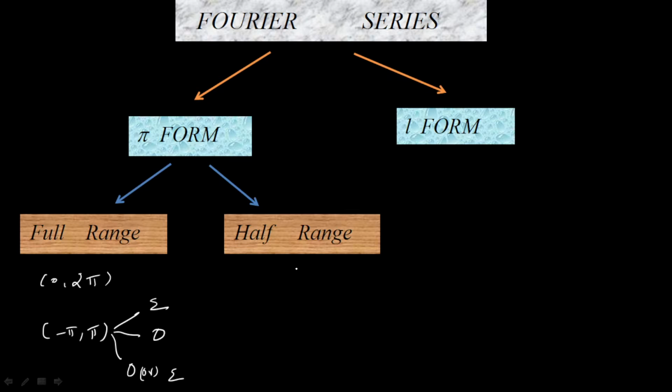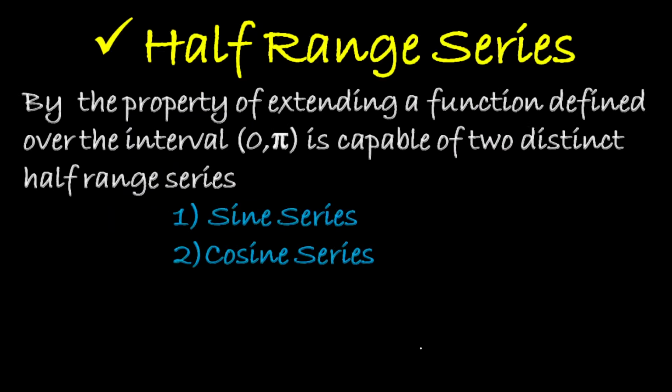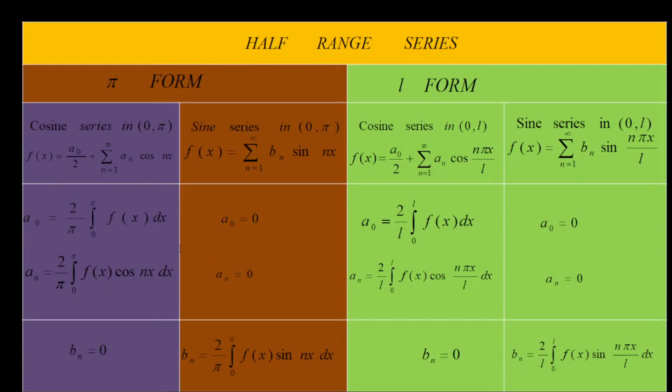Next we move on to half range. Instead of defining the function in a full range like 0 to 2 pi or minus pi to pi, sometimes the functions can be defined in a range like 0 to pi. In such cases we can extend this function either in terms of sine series or cosine series based on our convenience. So now let me move on to the concept of half range series. For extending a function defined in the interval 0 to pi, we have two distinct half range series, that is, in terms of sine series or cosine series.